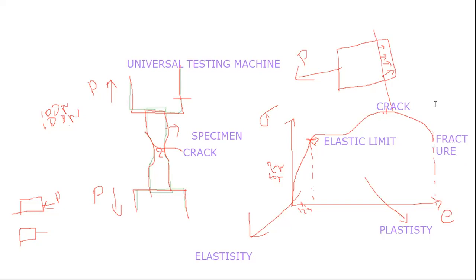This is the fracture. If you consider the ability of a material to store energy up to the fracture, we can call it toughness. Up to the elastic limit, we can call it resilience. If you consider up to the fracture, we can call it toughness.